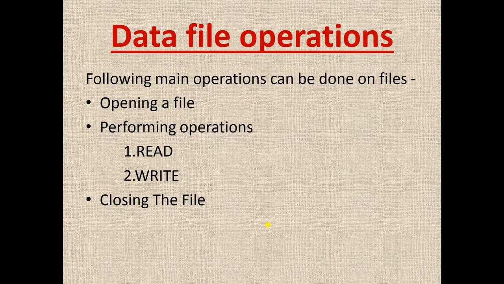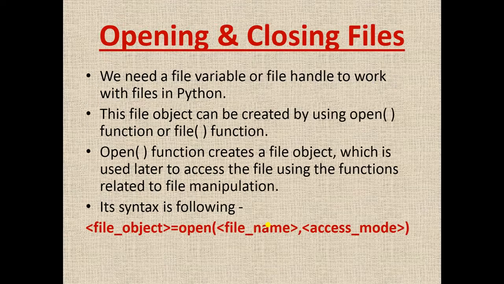Now data file operations. Two operations can be done on the file: first opening a file, then you have to perform the read and write operations. After this you have to close the file. Next is opening and closing a file. We need a file variable or file handle to work with files in Python. This file object can be created by using the open function. The open function creates a file object which is used later to access the file using the functions related to file manipulation. Its syntax is as follows.